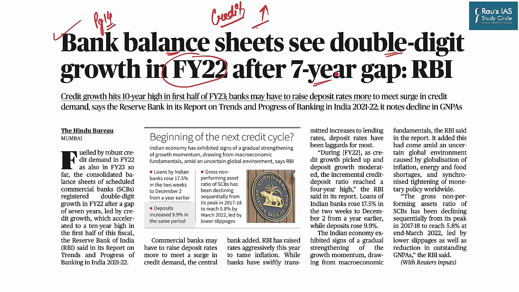And this is also a good sign because it shows that the non-performing assets of the banks are falling, and also proves that confidence in the banking sector of the economy is rising. So the credit growth has hit a 10-year high, but there is a concern.